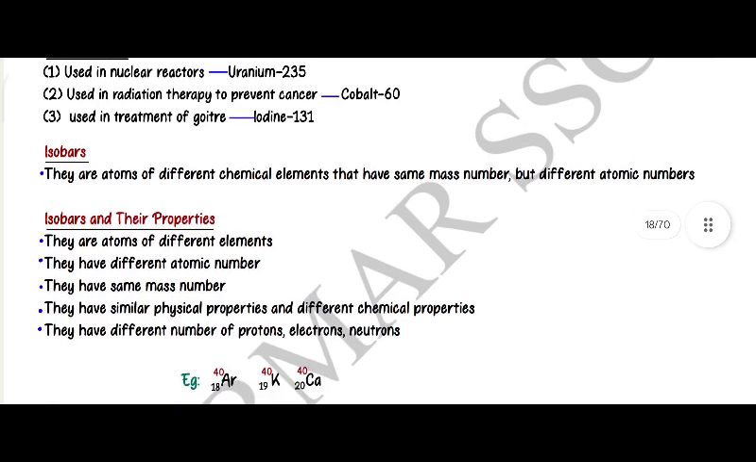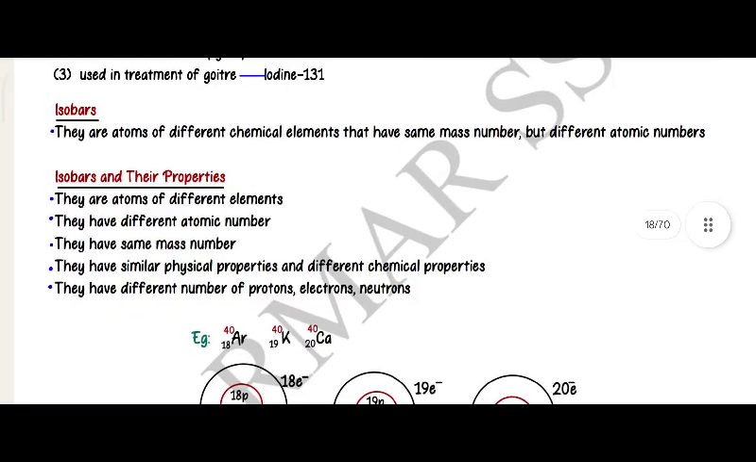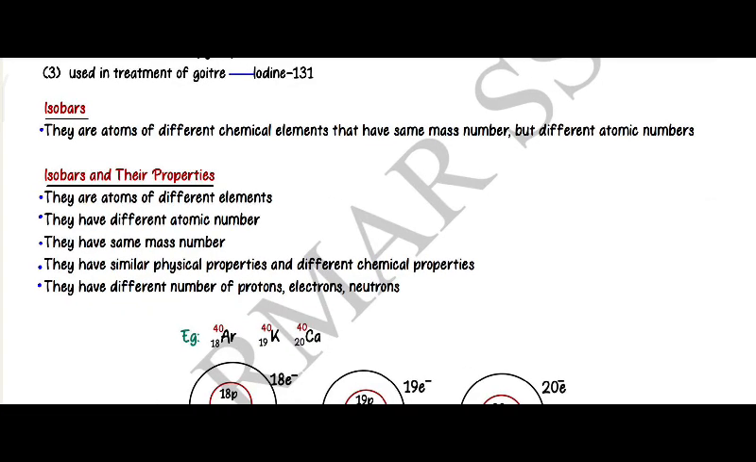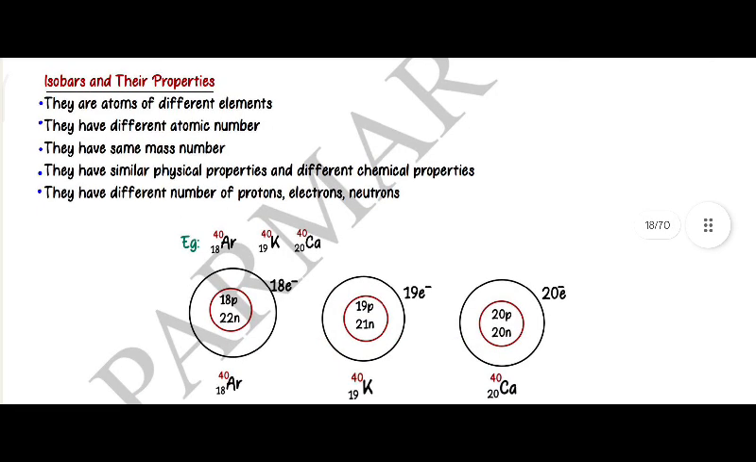Isobars. They are atoms of different chemical elements that have the same mass number but different atomic numbers. Isobars and their properties. They are atoms of different elements. They have different atomic number. They have same mass number. They have similar physical properties and different chemical properties. They have different number of protons, electrons, neutrons.